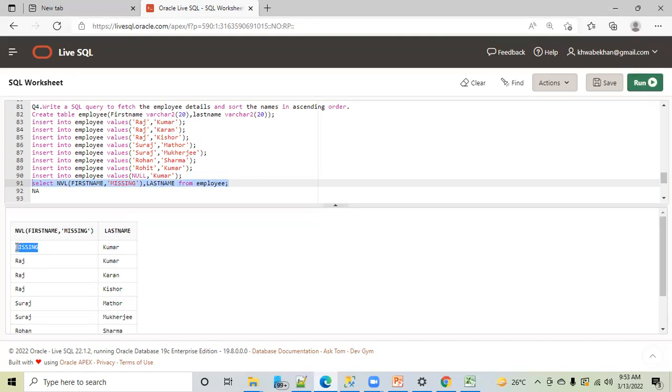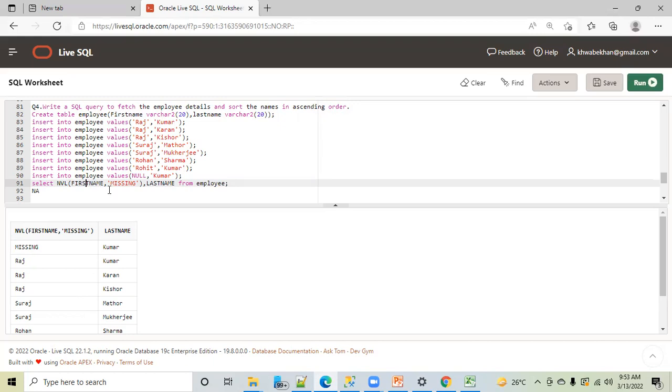Can we give multiple column names inside NVL? You want multiple columns? I have only two columns here, first name and last name, but you can add multiple columns. Inside NVL, you can use only one column, but you can use multiple NVLs. And when I teach you the coalesce function, I will tell you how to handle multiple columns. Coalesce, nullif and many other functions will come when we discuss them.